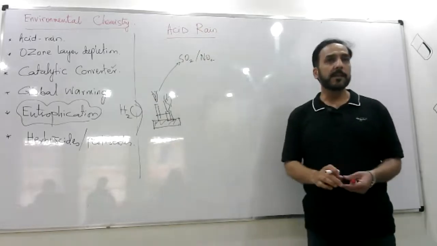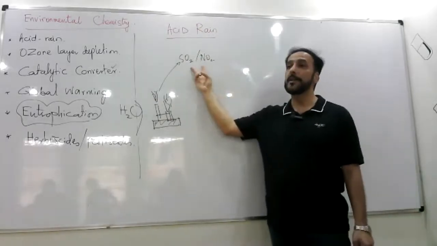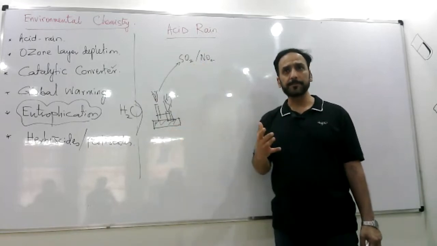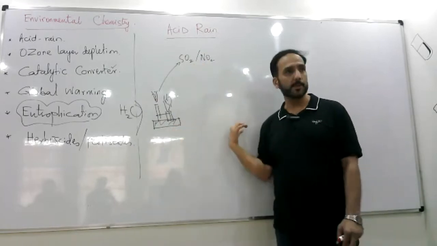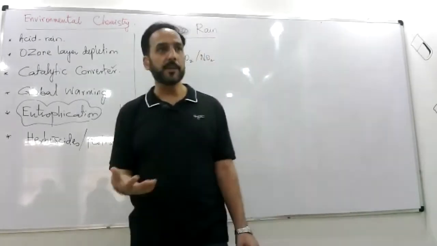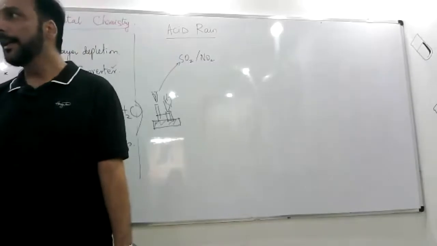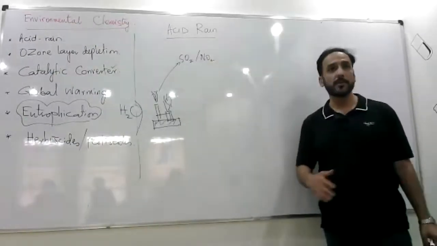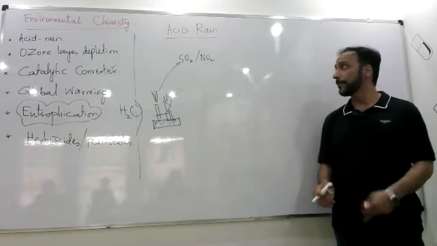So the sulfur dioxide and nitrogen dioxide are the harmful oxides which are produced by the industry and by the combustion of petrol in the cars. Okay, not all the cars are fitted with catalytic converters, especially when the cars are old, so these fumes do come out into the environment.